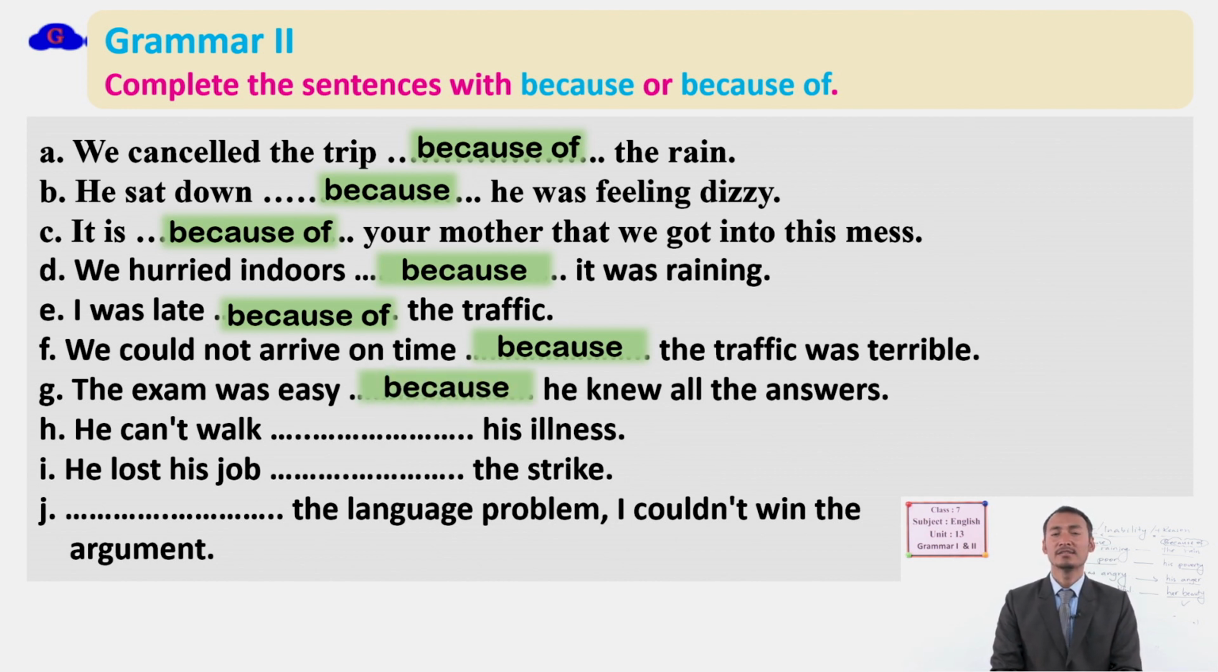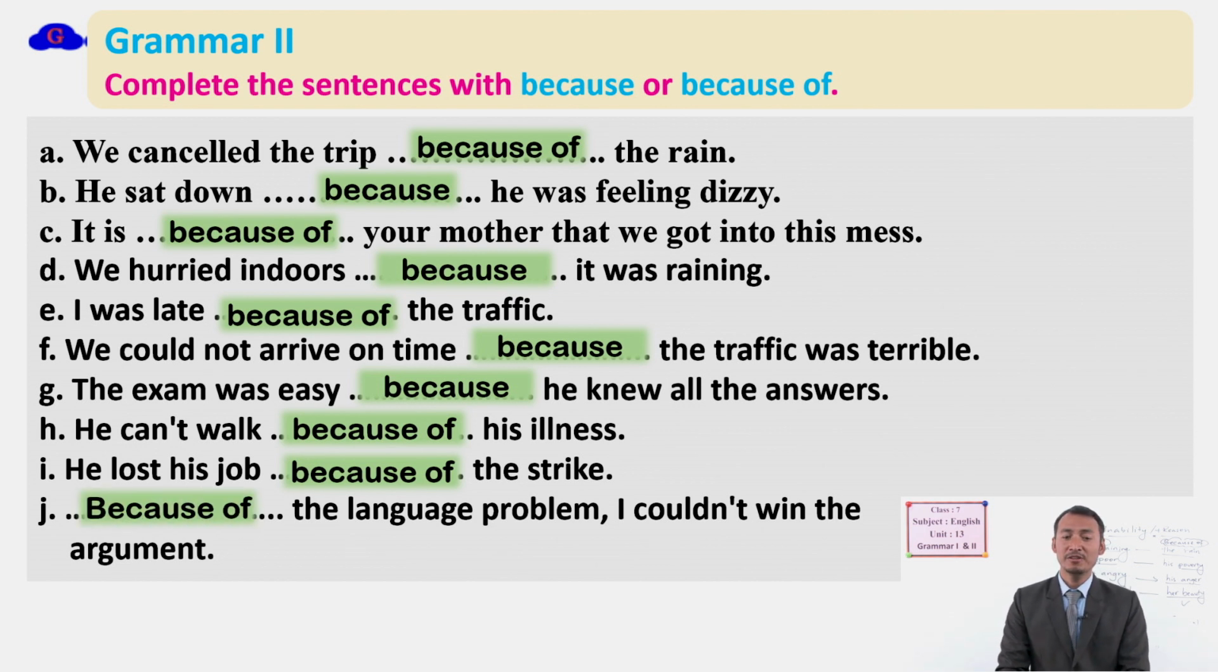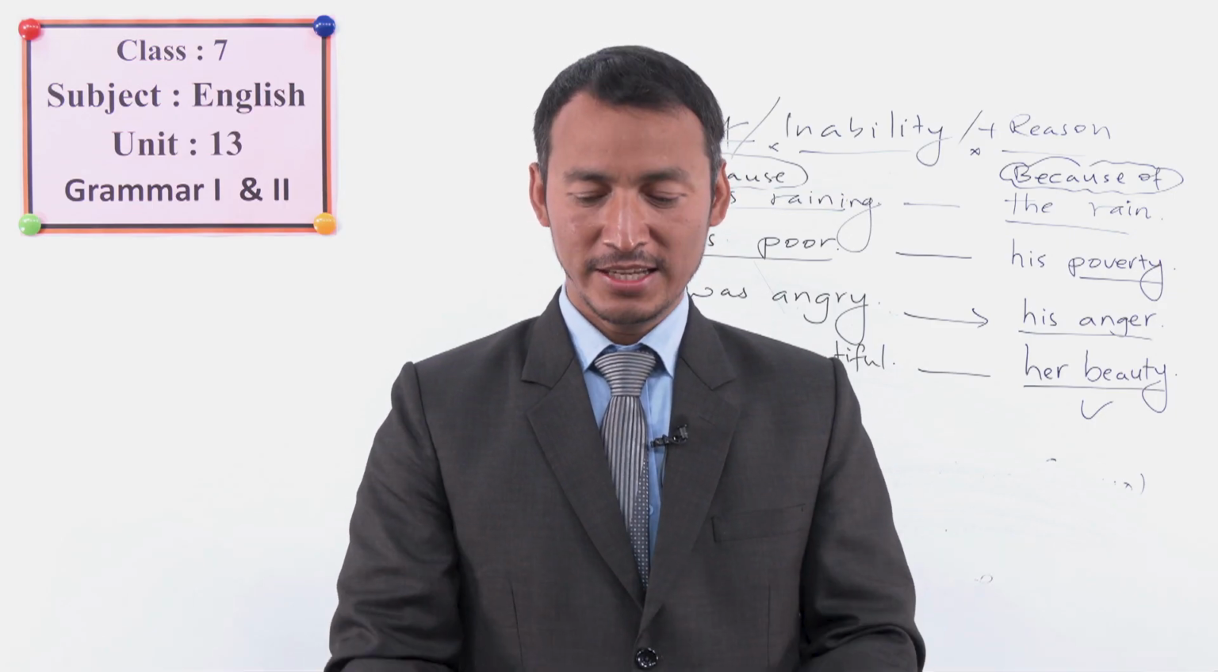He can't walk. His illness. Yes, you are right. Because of his illness. He lost his job. The strike. Because the strike? Because of the strike. Yes, because of the strike. And the language problem. Because the language problem or because of the language problem? Yes, you're right. Because of the language problem, I couldn't win the argument. Okay, these are the solutions of this exercise from Grammar Second. Okay, students, so we have completed all the exercises.